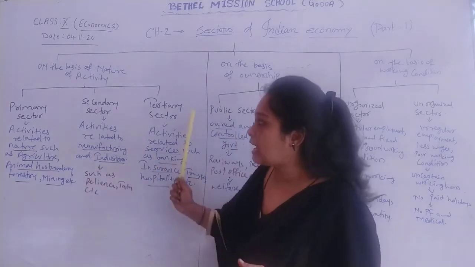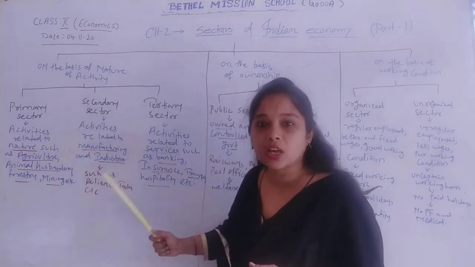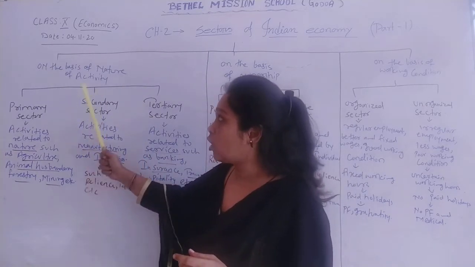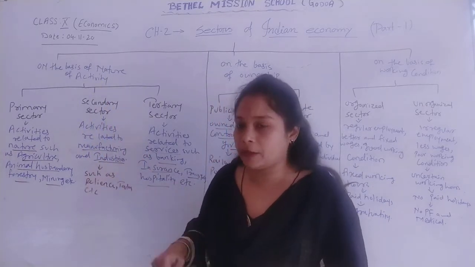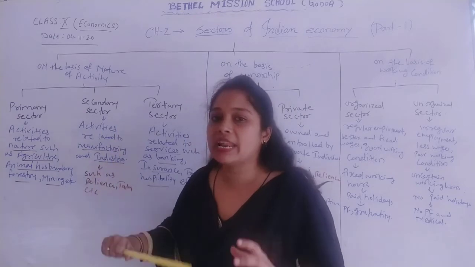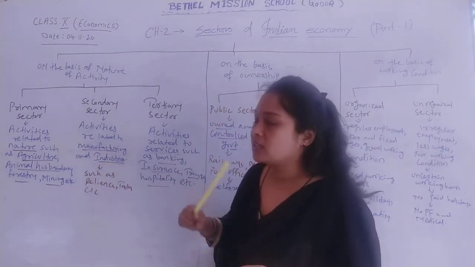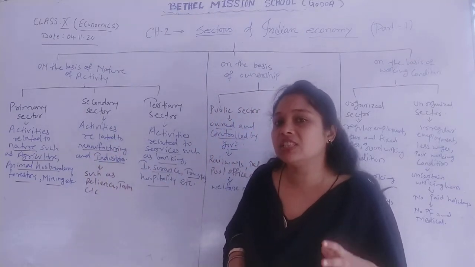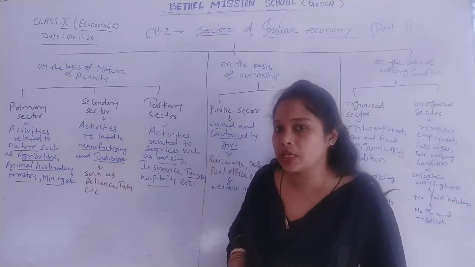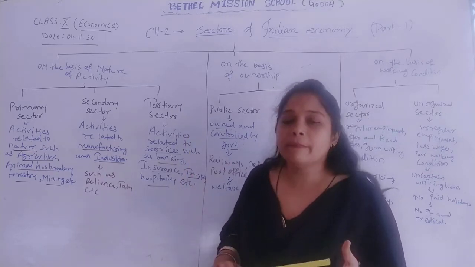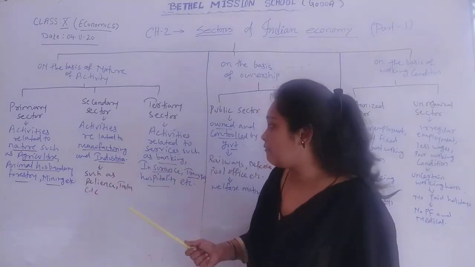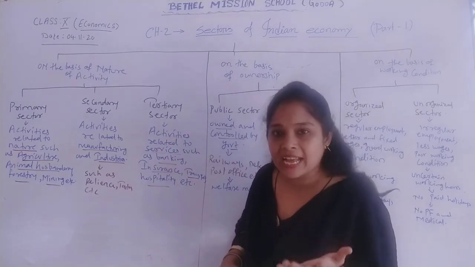So like this, there are three sectors of the Indian economy on the basis of nature of activity. The primary sector is related with nature. The secondary sector is activities related with manufacturing and industry. The tertiary sector means activities related with services, different kinds of services.